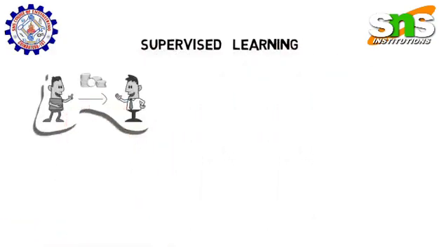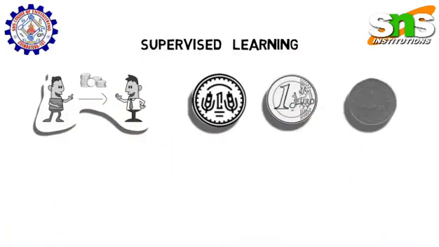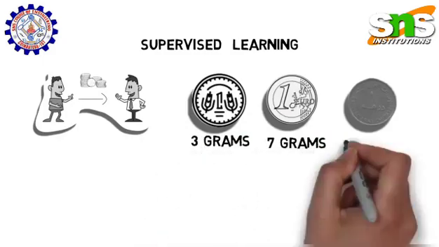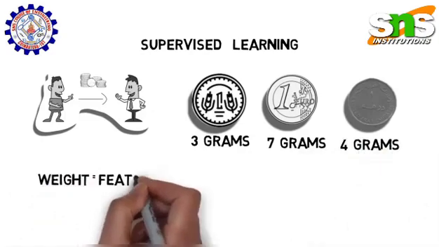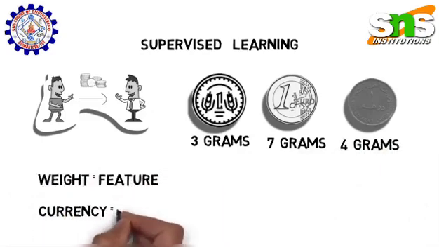Suppose your friend gives you 1 million coins of 3 different currencies, say 1 rupee, 1 euro and 1 dirham. Each coin has different weights. For example, a coin of 1 rupee weighs 3 grams, 1 euro weighs 7 grams and 1 dirham weighs 4 grams. Your model will predict the currency of the coin. Here, your weight becomes the feature of coins, while currency becomes their label.